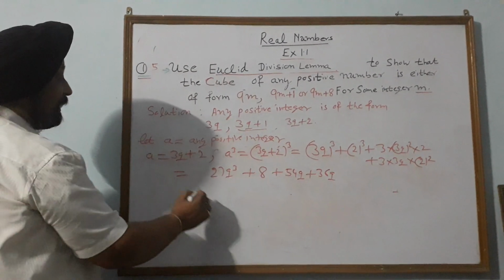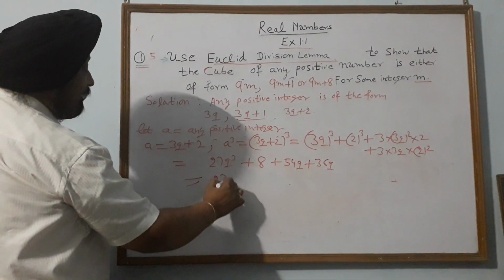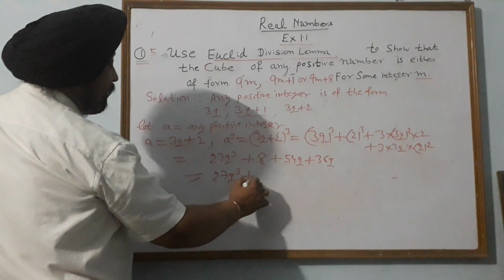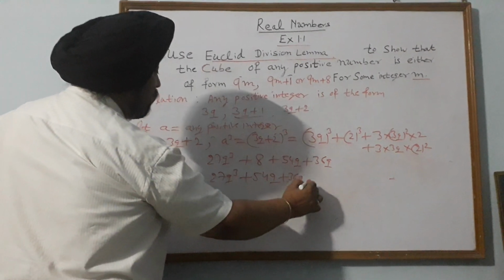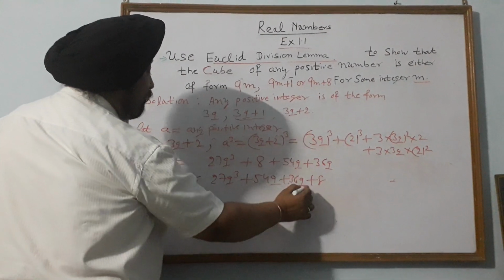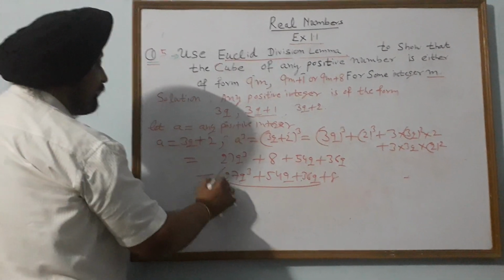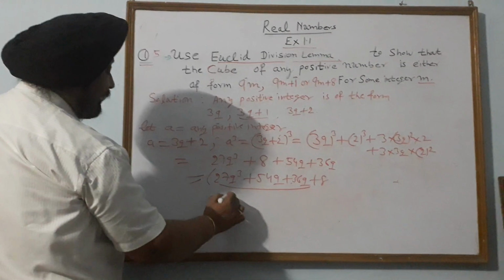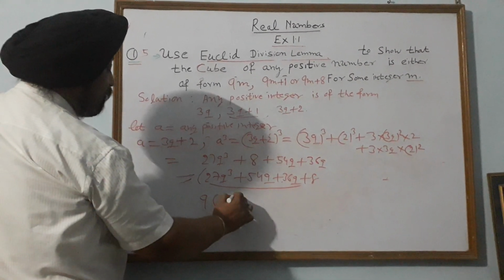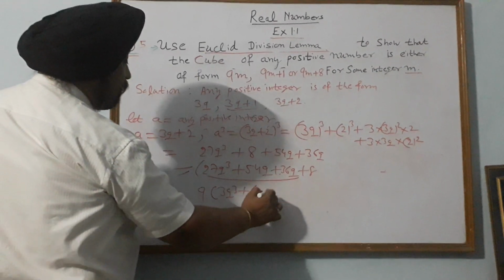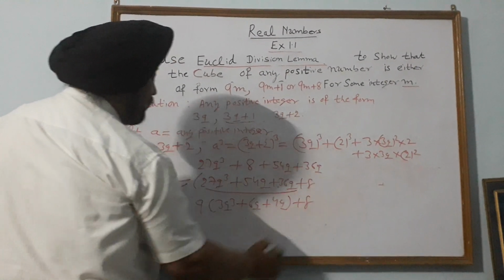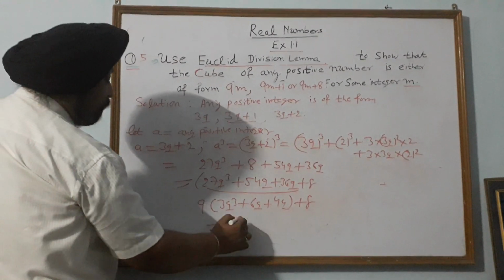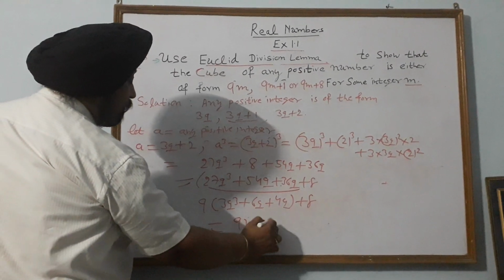Take 8 at the last. So it is 27q cube plus 54q square plus 36q plus 8. Now take 9 common from these 3 terms. So if you take 9 common, it becomes 9 into (3q cube plus 6q square plus 4q) plus 8. So what is its form? 9m plus 8. What is m here?